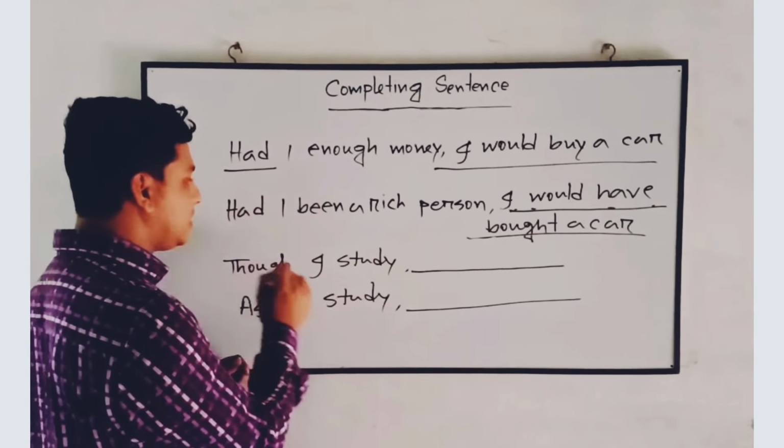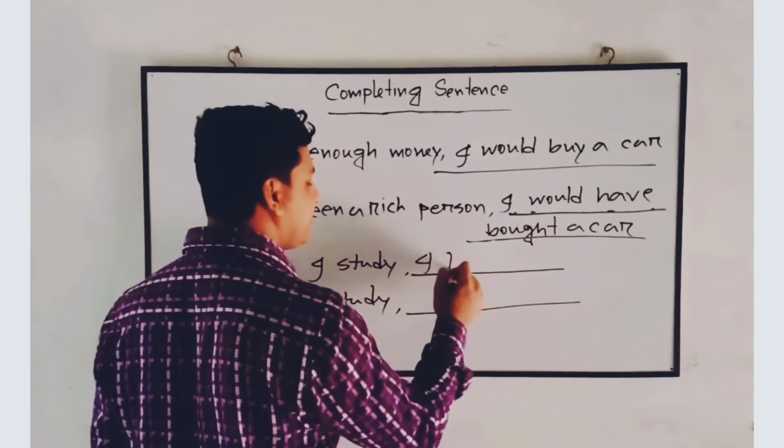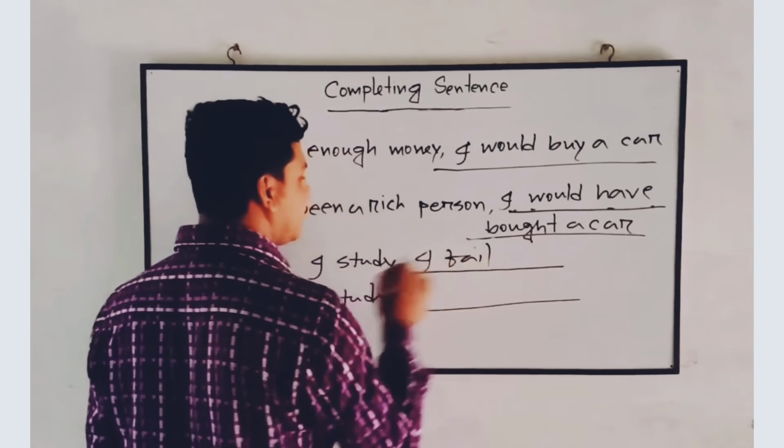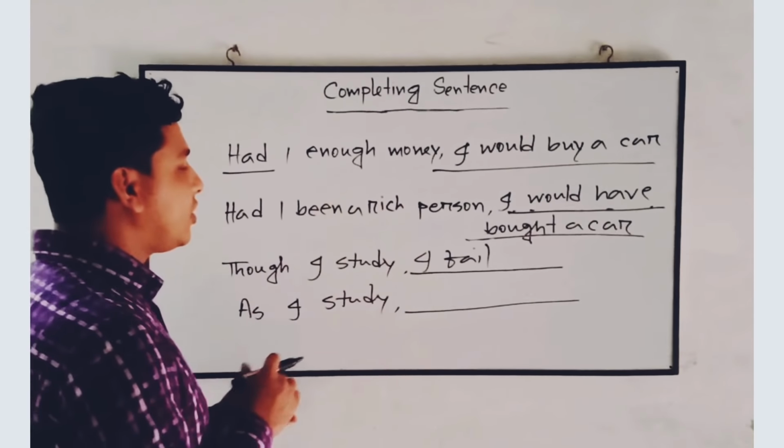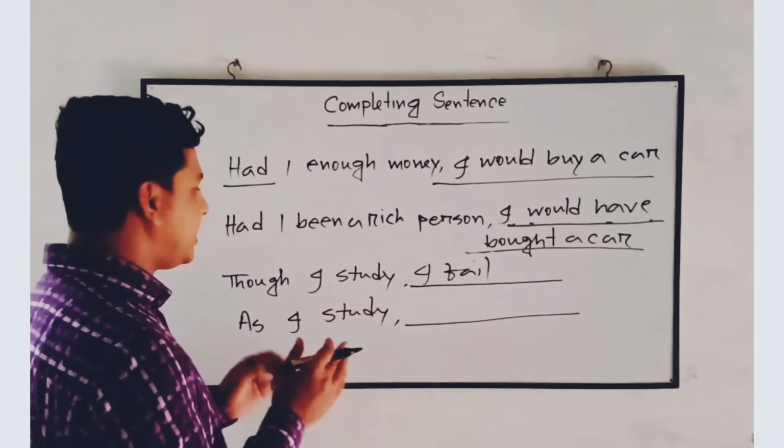See the first one: Do I study, I fail. Here the two clauses are showing us the contradictory relationship between them. Okay, come to the next one: As I study, I pass. Here two clauses are showing us the relationship between them, which is logical.